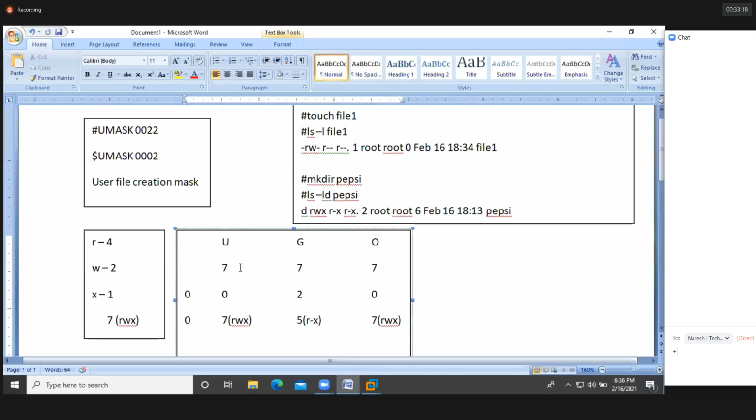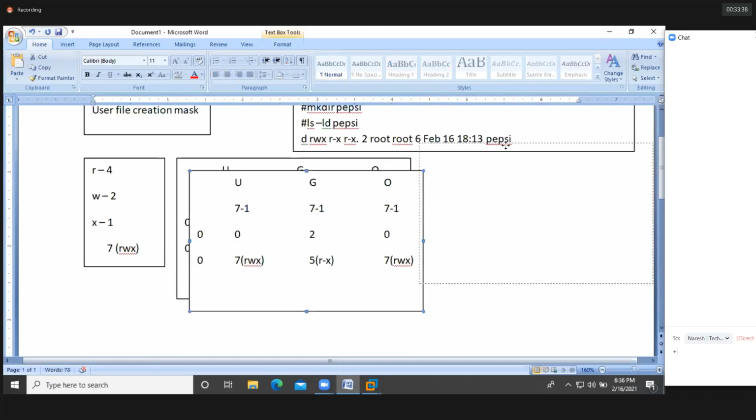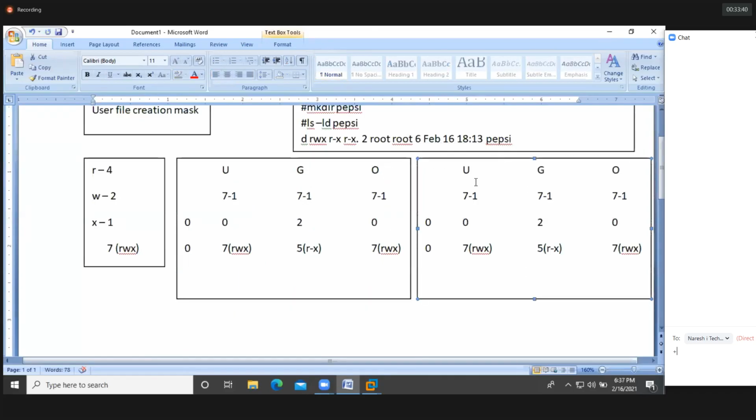Okay. Can we do 7 minus 1? Because we don't have the executable permission for files by default. 7 minus 1, 7 minus 1, and then 7 minus 1. How much? 6. So by default for files, we have 6 for user, 6 for group, and 6 for other users.